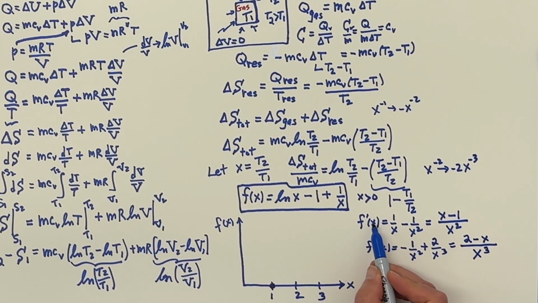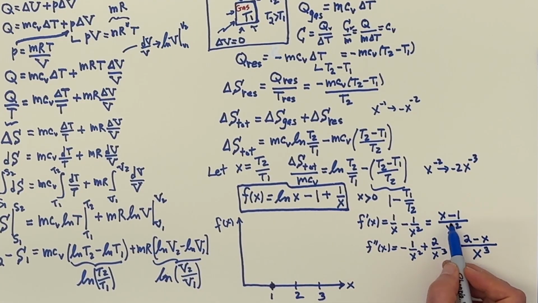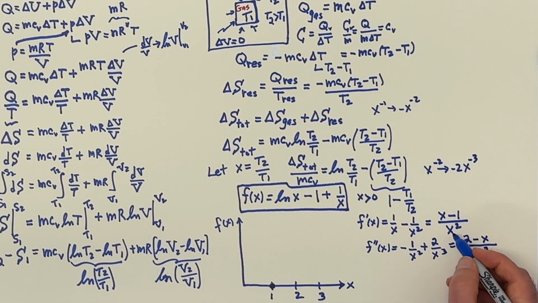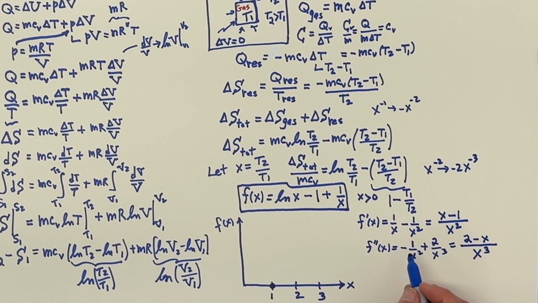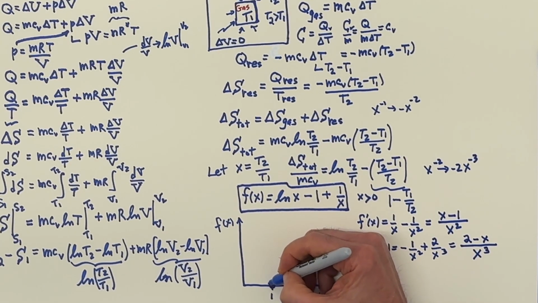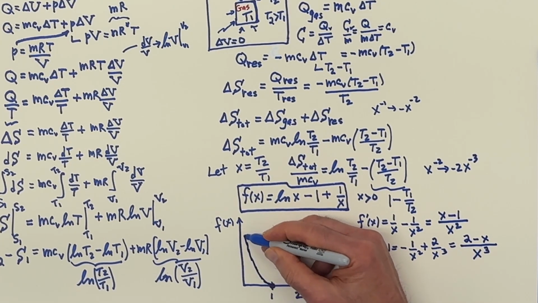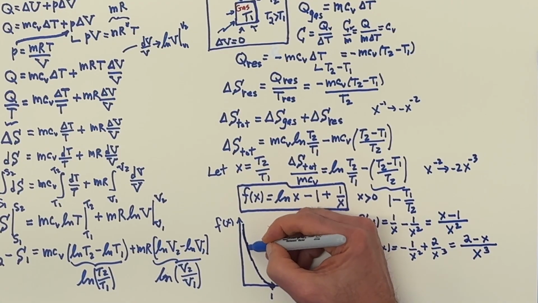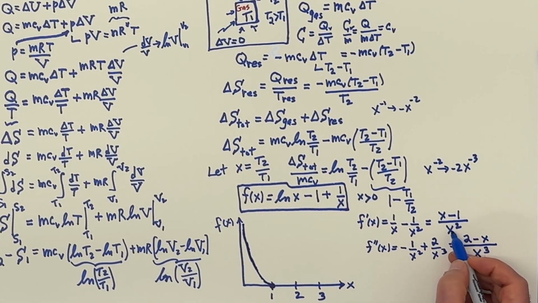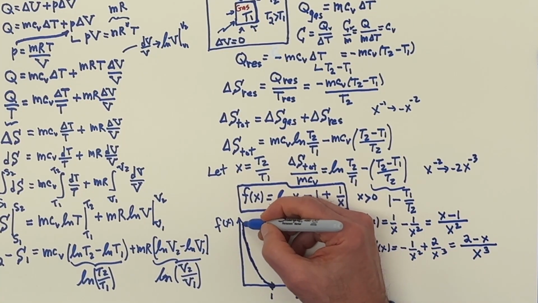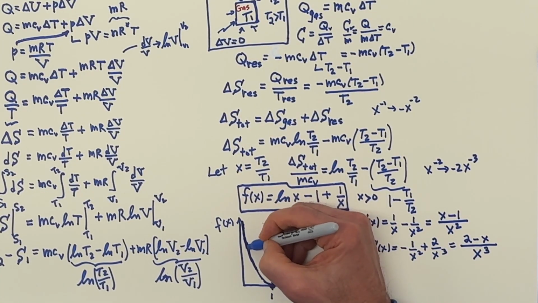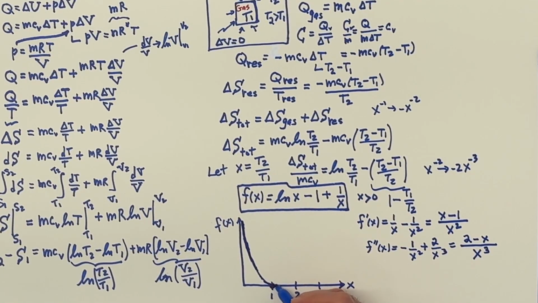But now notice with this slope, if x is less than 1, the slope is always negative. And if x is greater than 1, it's always positive. The negative slope starts off where you have 1 over a small quantity, which gets you a big quantity. So the slope is very, very steep and negative, sliding downhill. And then it starts to go up like this.